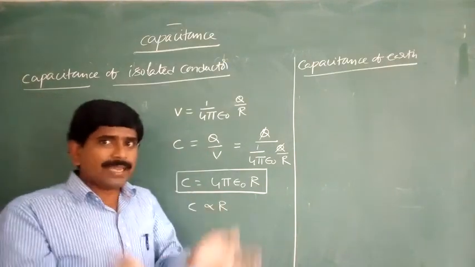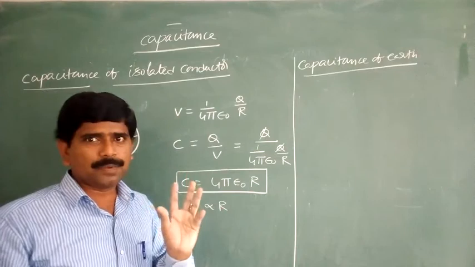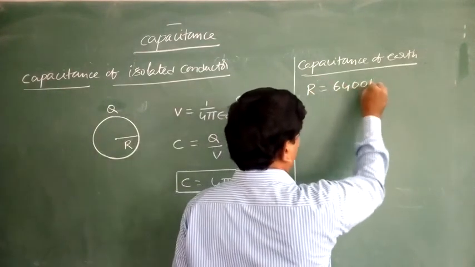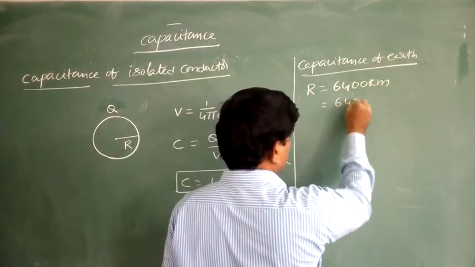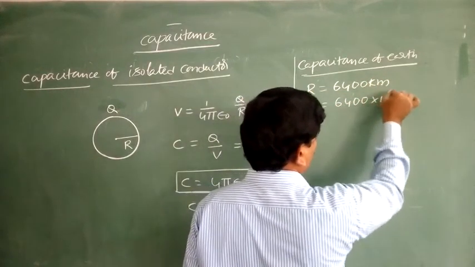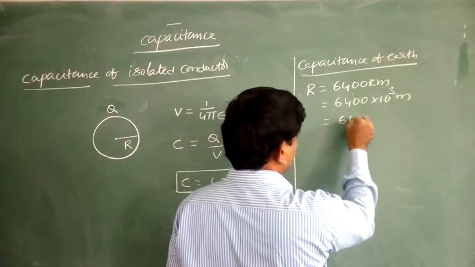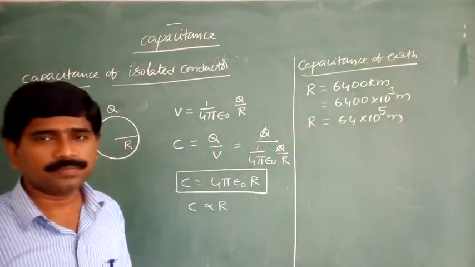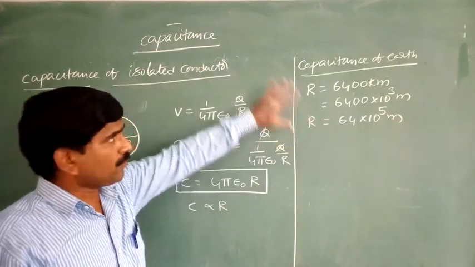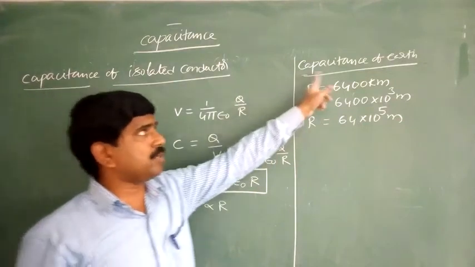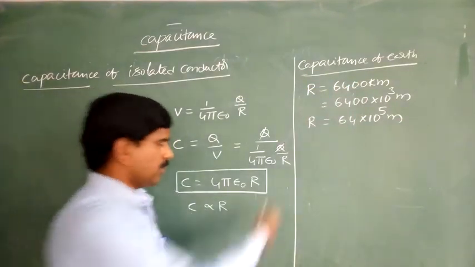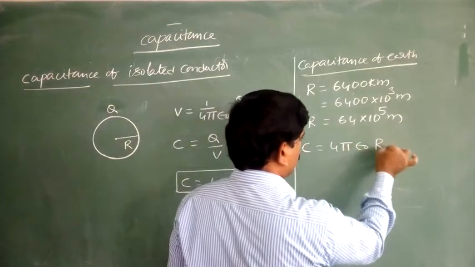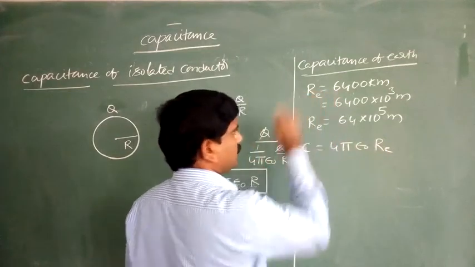Right now, the earth is also in spherical shape. What is the radius of the earth? R is equal to 6,400 kilometers, that is equal to 6,400 into 10 to the power 3 meters, which means 64 into 10 to the power 5 meters. This is the radius of the earth. So we will find out the capacitance of the earth using this formula. C is equal to 4 pi epsilon naught into Re, where Re is the radius of the earth.